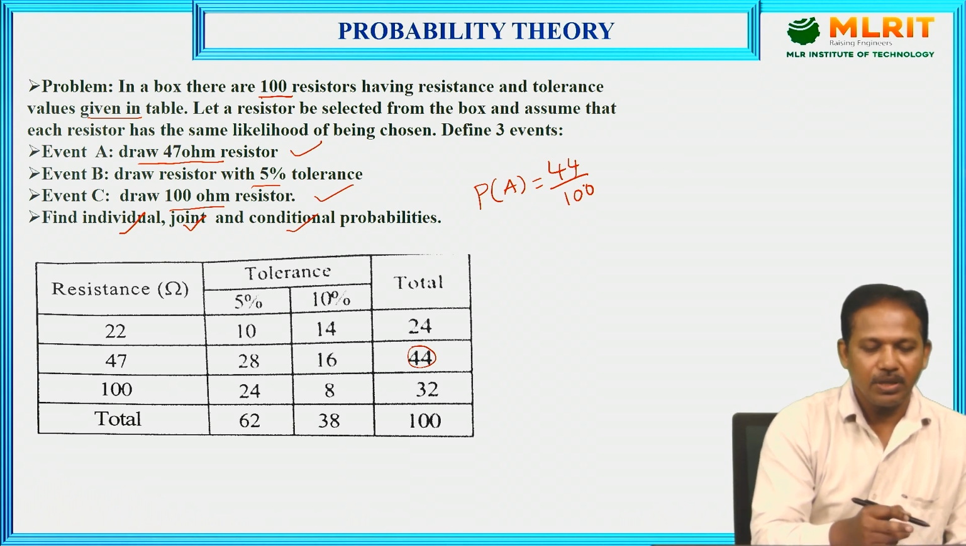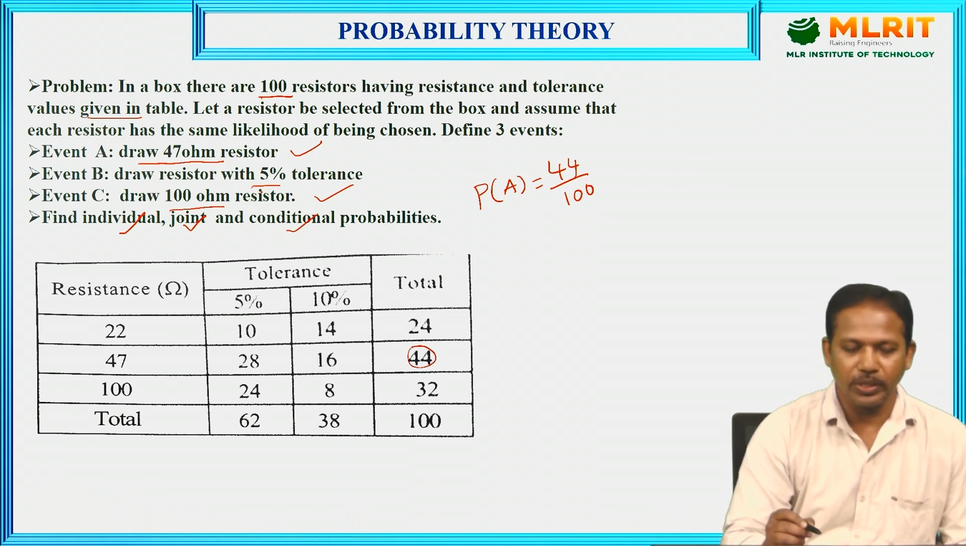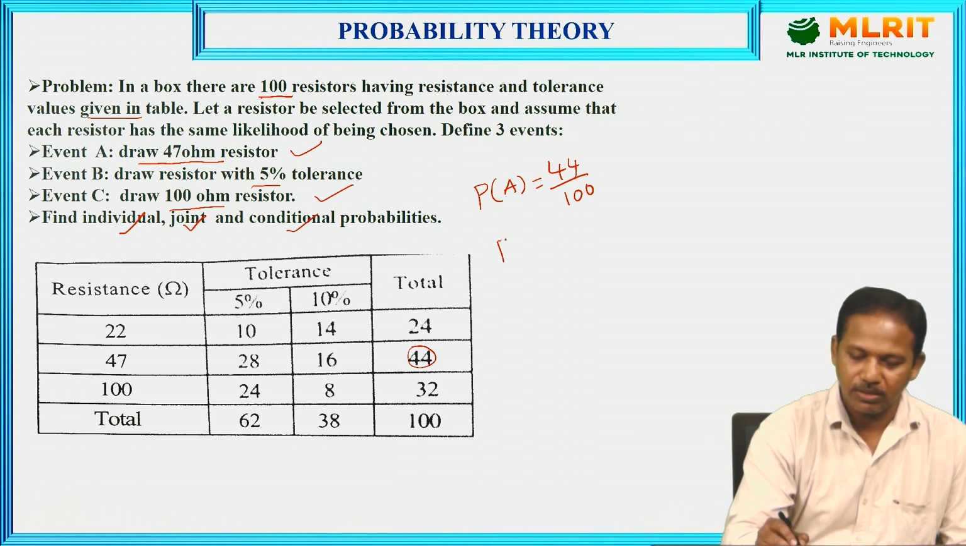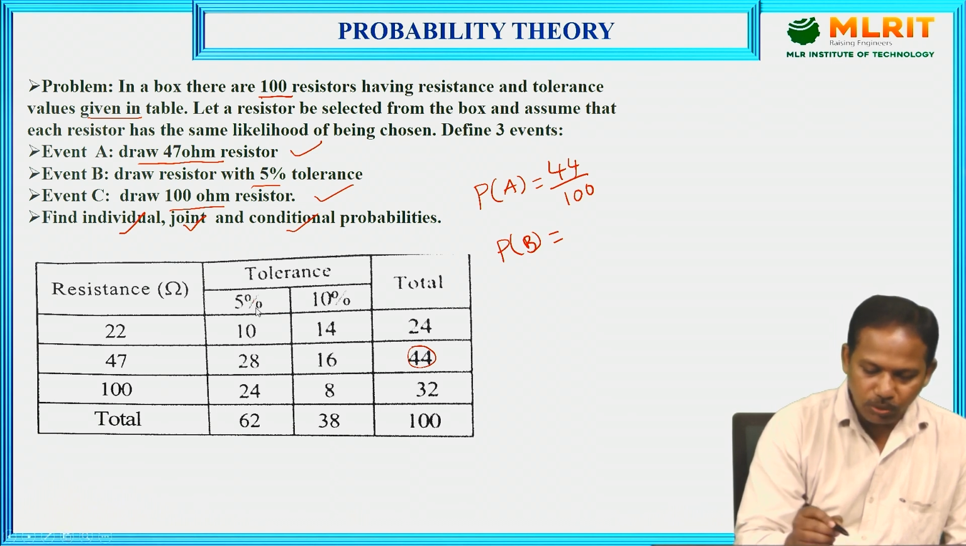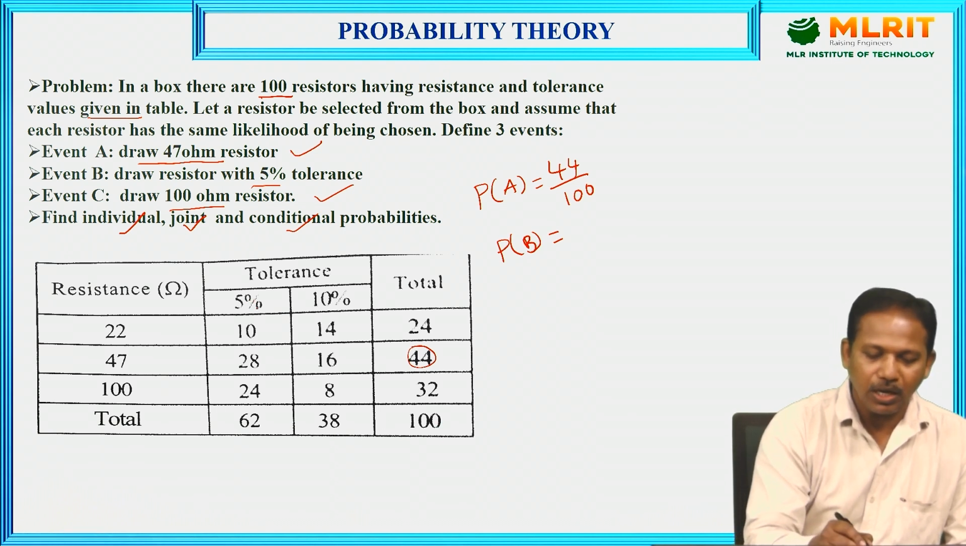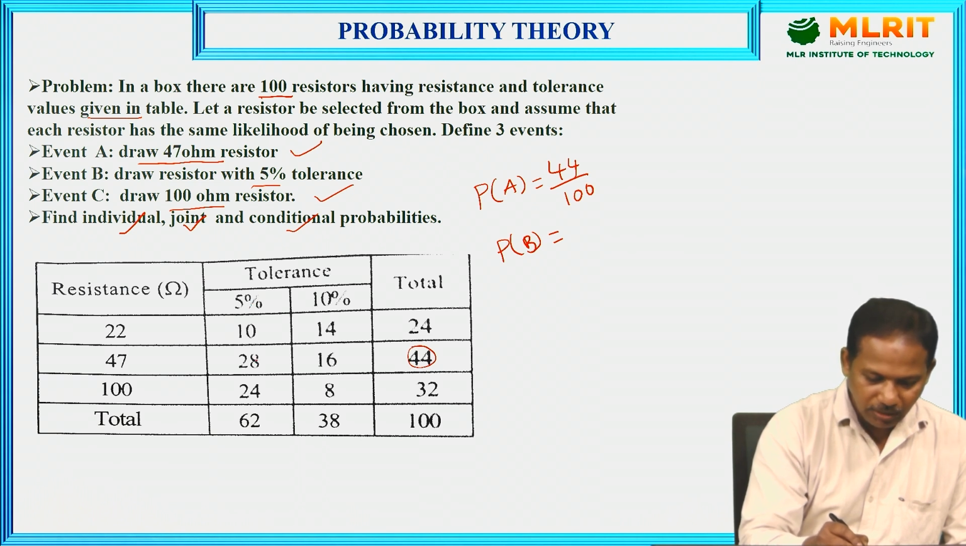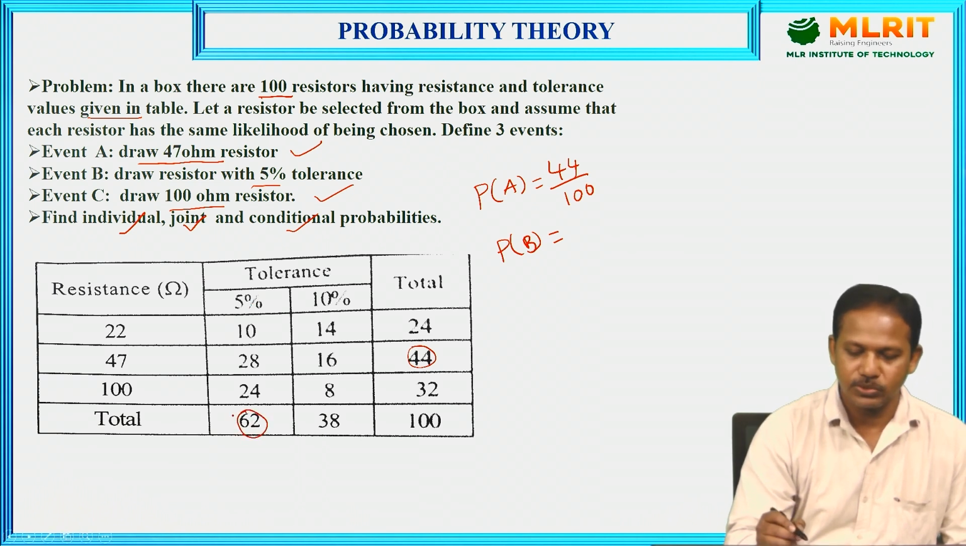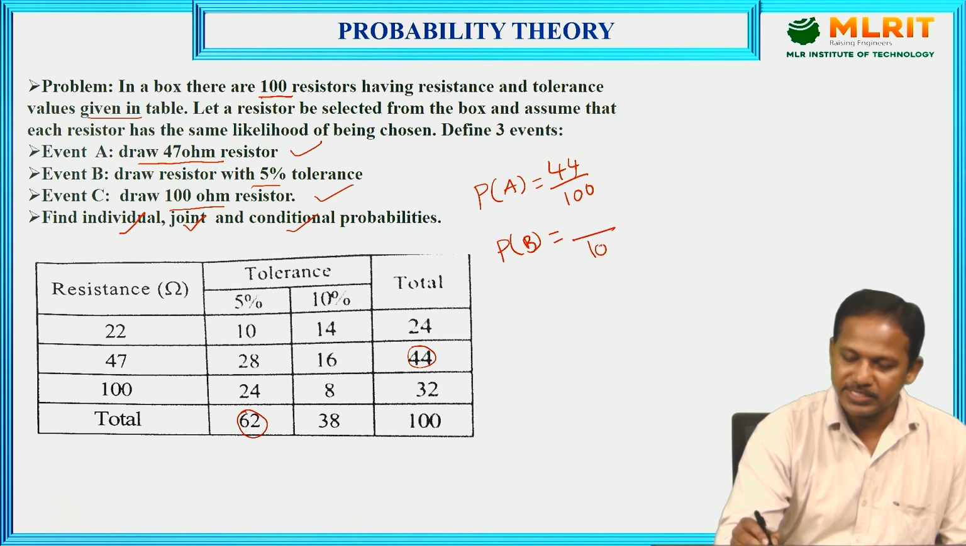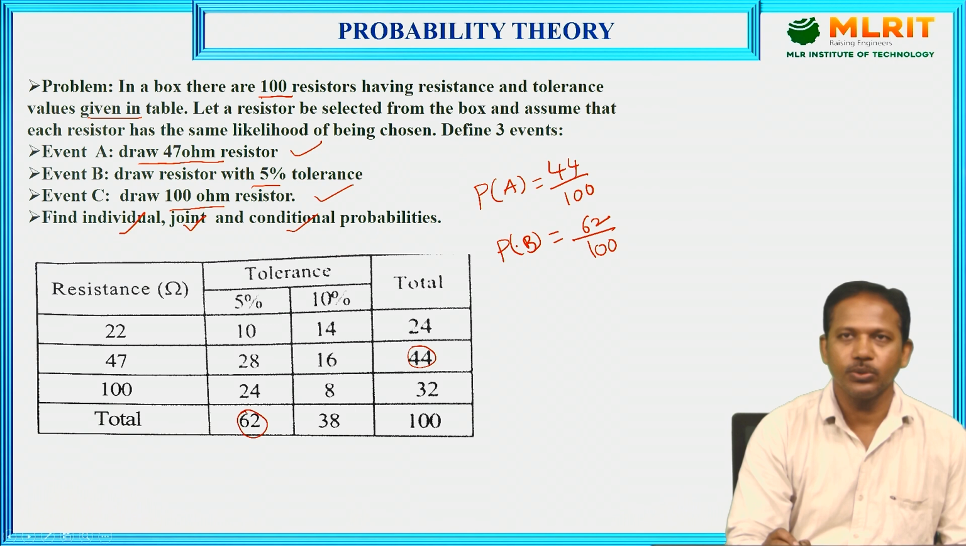Next one, I want to find the probability of 5% tolerance. That is event B, so we can write probability of B is equal to, see here, out of 100 resistors, how many have 5% tolerance? See here, the total number with 5% tolerance is 62. So, out of 100 resistors, 62 are 5% tolerance.